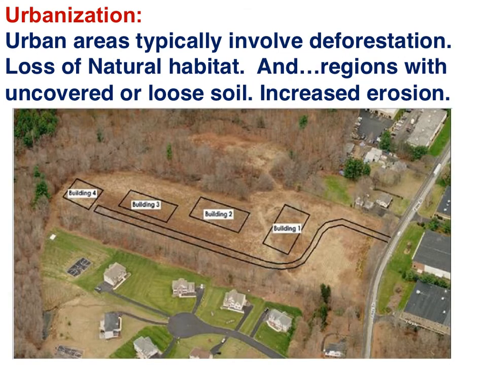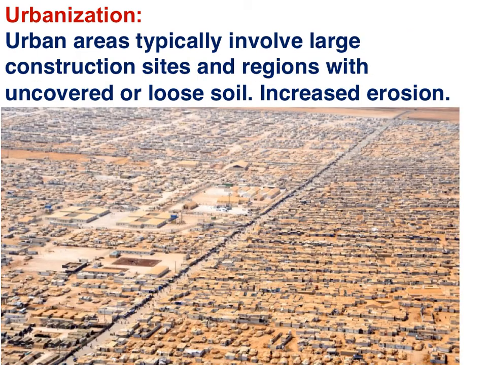The development of urban areas typically involves deforestation and loss of natural habitat, and regions with uncovered or loose soil result in increased erosion.